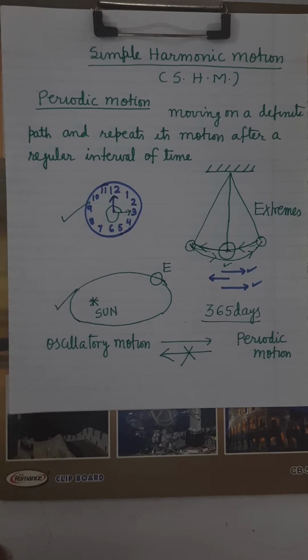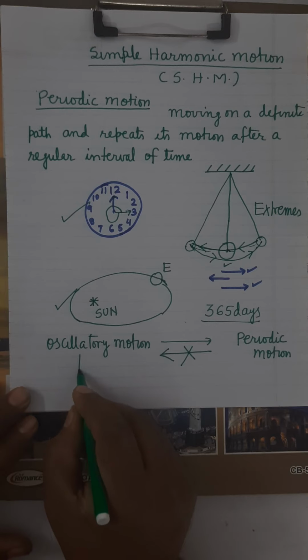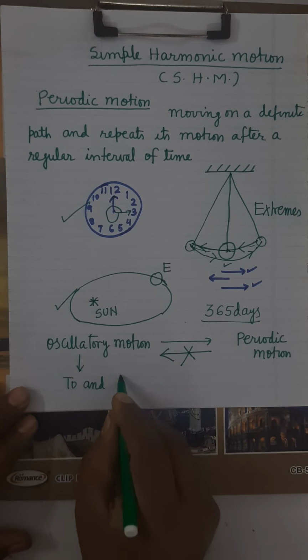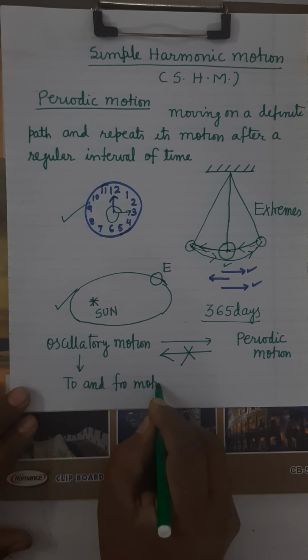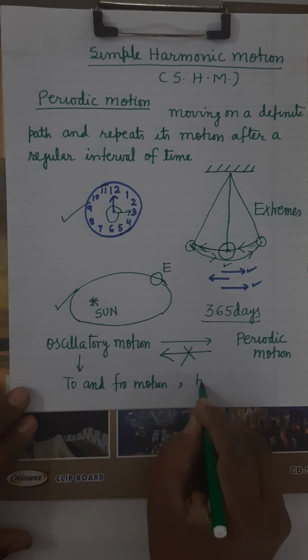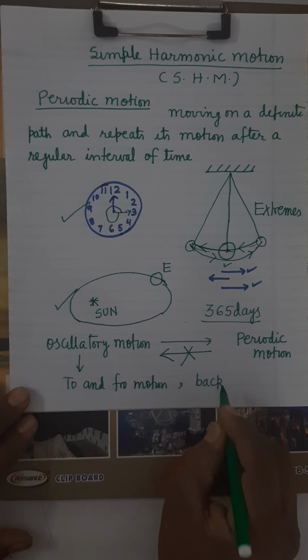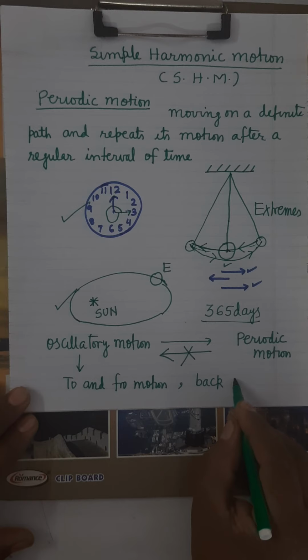For example, what is oscillatory motion? In which a body moves to and fro. The body describes its motion about a mean position. Its motion is to and fro motion about the mean position. To and fro motion. Fro motion, it's clear? Back and forth means पीछे और आगे, back and forth motion.